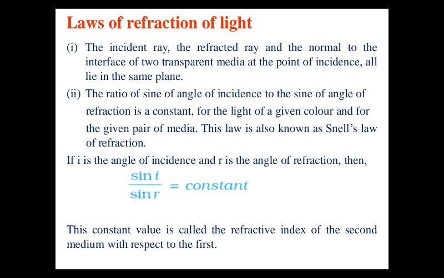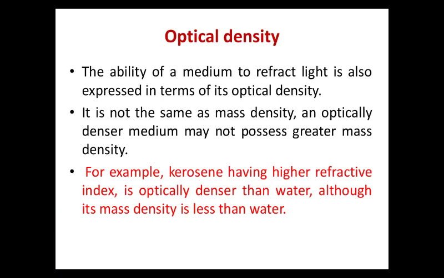So refractive index is a term giving the ratio of the sine of the angle of incidence and the sine of the angle of refraction. Let us study optical density. The ability of a medium to refract light is also expressed in terms of its optical density.